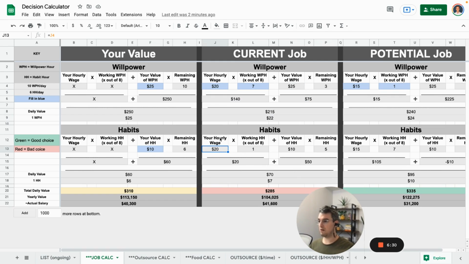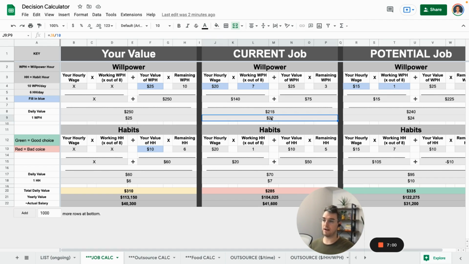And the same thing with habits. It's your hourly wage, same thing, and it's out of an 8-hour shift minus that 7 equals this 1, and your value of habits is 10, remaining habit hours, because this is only 1, so 6 minus 1 equals 5. So this is your value of habits. So that 215 plus that 70 is this 285.